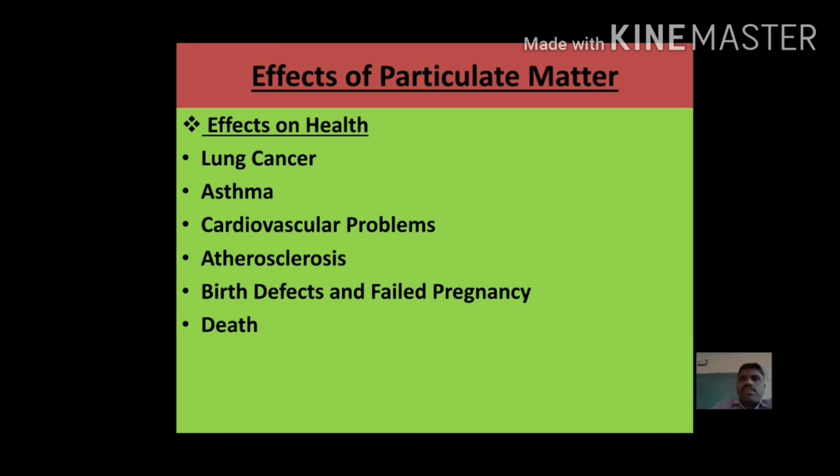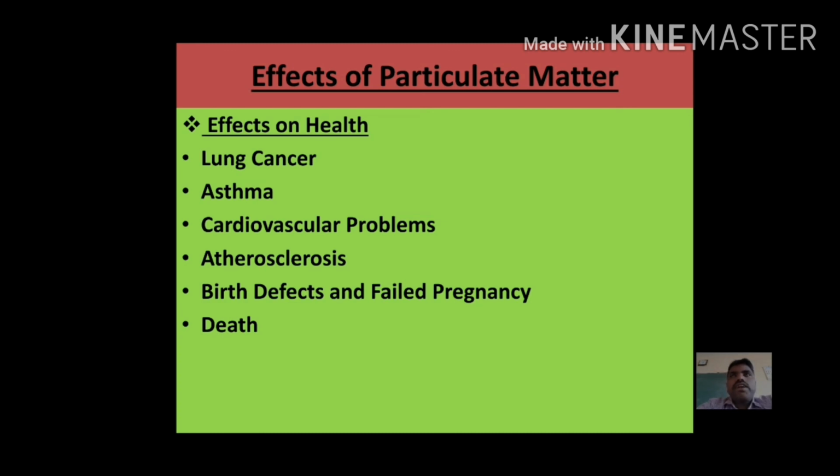Their children are also getting birth defects because of that polluted air. Not only here, in some other areas also, if the air is polluted, we can see defects like birth defects and failed pregnancy in those areas.